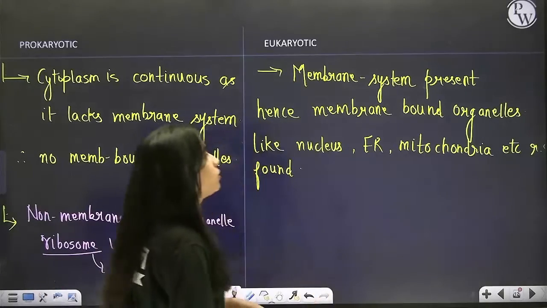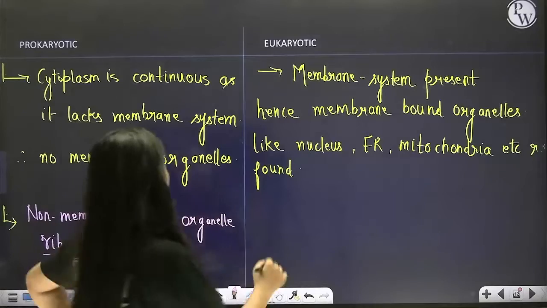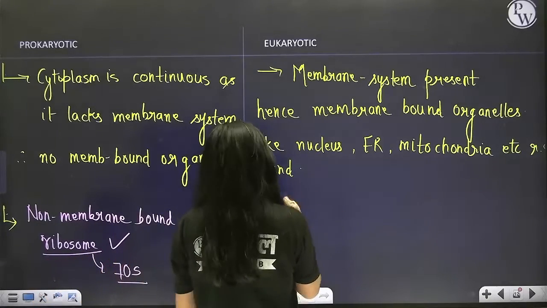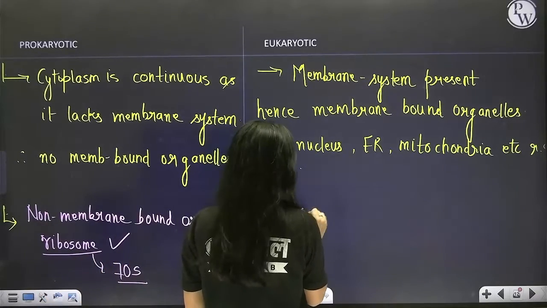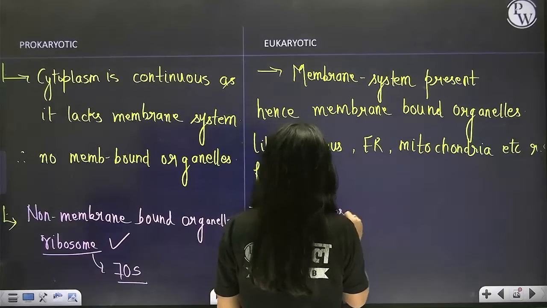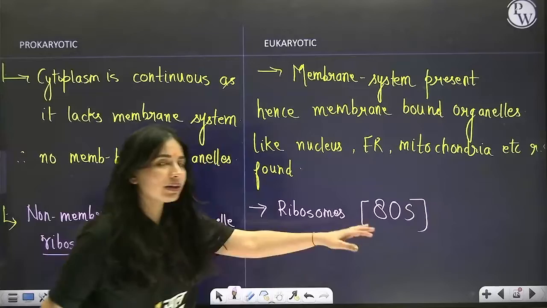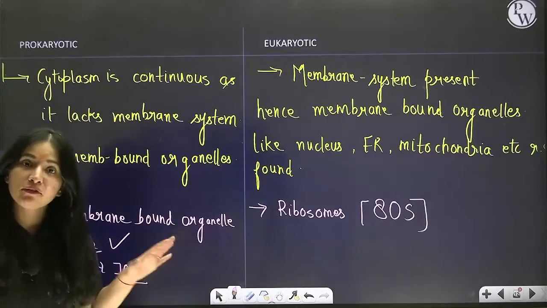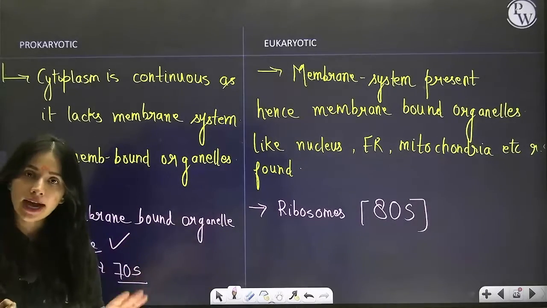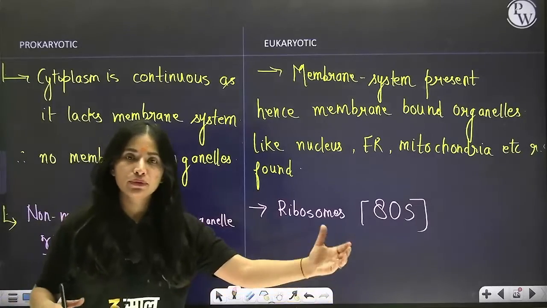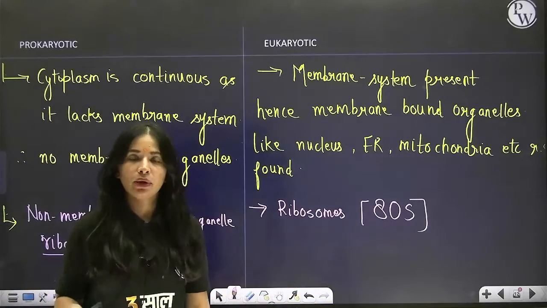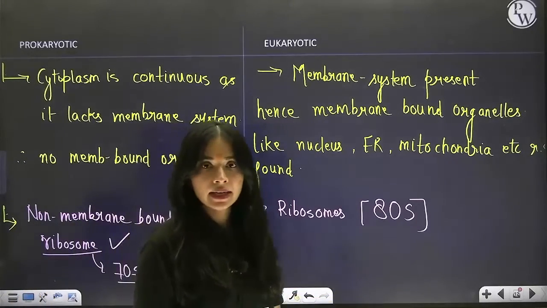Correct? Now, coming to this, beta, here ribosomes are also present, but the nature is not 70S, rather it is 80S. Now, what is 80S, 70S? Everything will be decoded, not now. As the chapter proceeds, slowly and steadily, everything will be done. Correct? Clear?